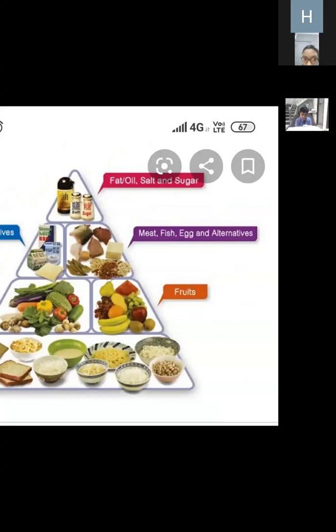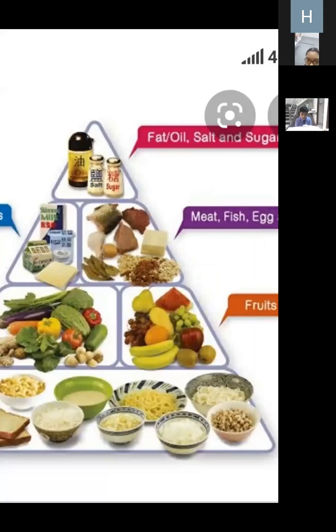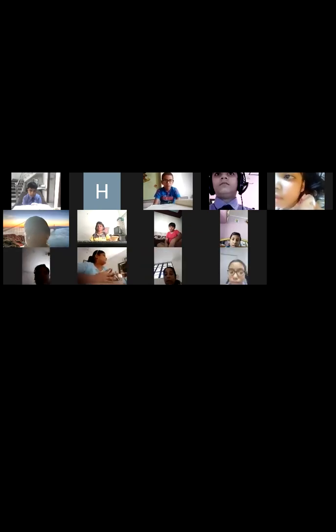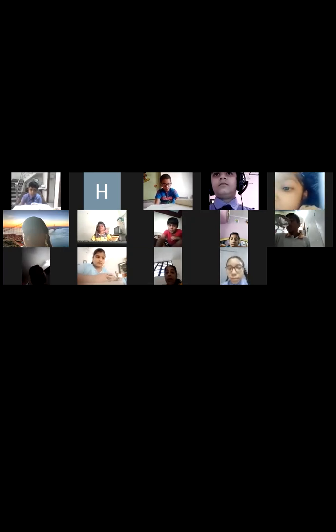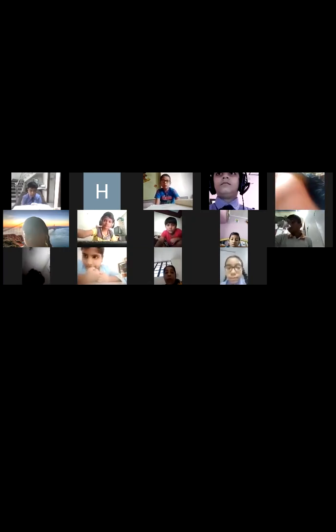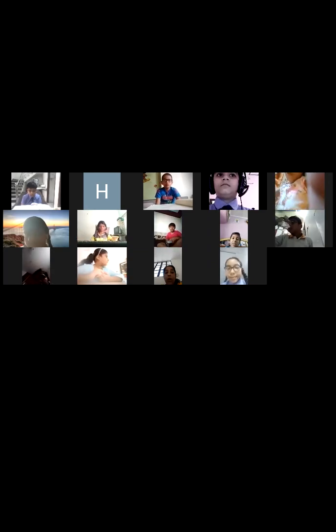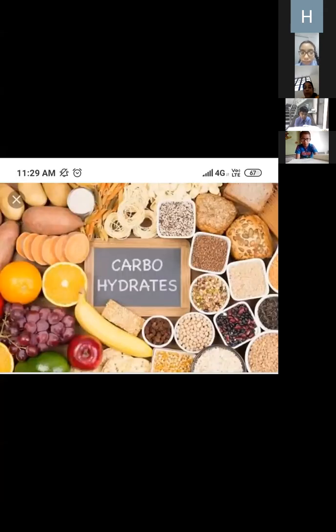So if a diet contains all types of nutrients, then we can say that this is a balanced diet. The balanced diet means the diet which contains all types of food. It means in a balanced diet, all kinds of nutrients should be in the right quantity. All kinds of food have different quantities which should be taken in a limited quantity. Like carbohydrate should be taken in more amount, but fat should be taken in less amount because fats can be stored in the body parts.